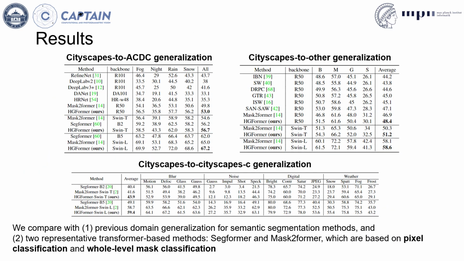This slide shows the experiments in 3 settings. The first is the Cityscapes to ACDC generalization setting. The second is the Cityscapes to other generalization, including BDD, Mapillary, GTAV, and Synthia. The third is the Cityscapes to Cityscapes-C generalization. We compare with previous domain generalization for semantic segmentation methods, and 2 representative transformer-based methods, SegFormer and Mask2Former, which are based on pixel classification and whole-level mask classification.